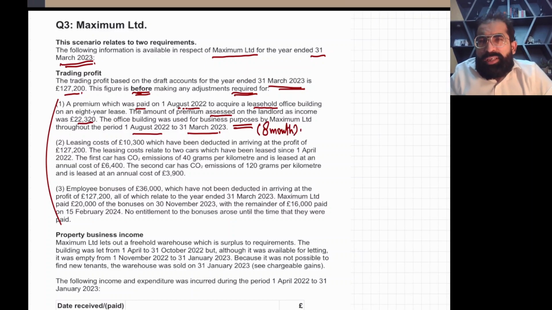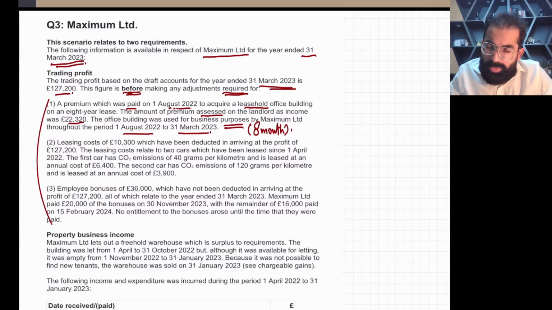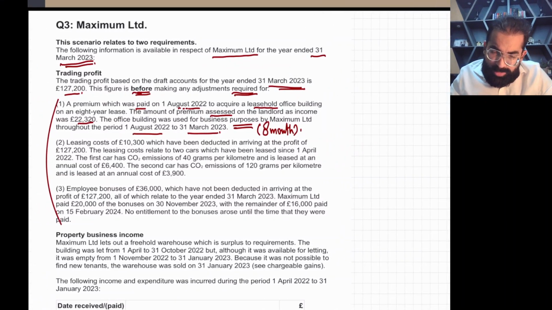Now, hope you remember you studied property income, where you discussed leasehold property. Let me give you a quick reminder. This is A, the landlord, and this is Maximum Limited.